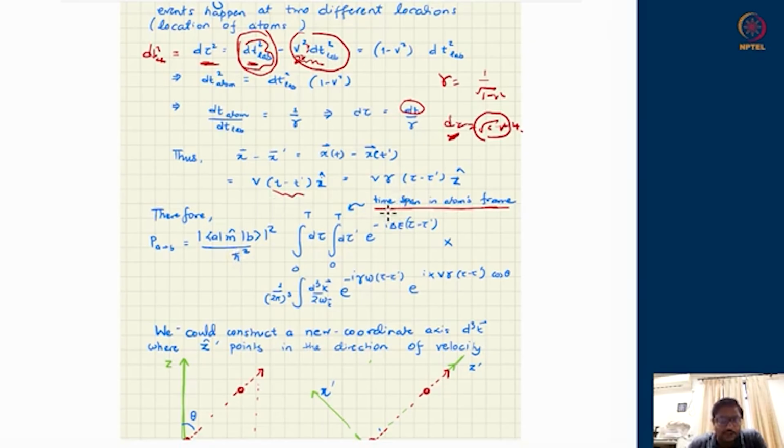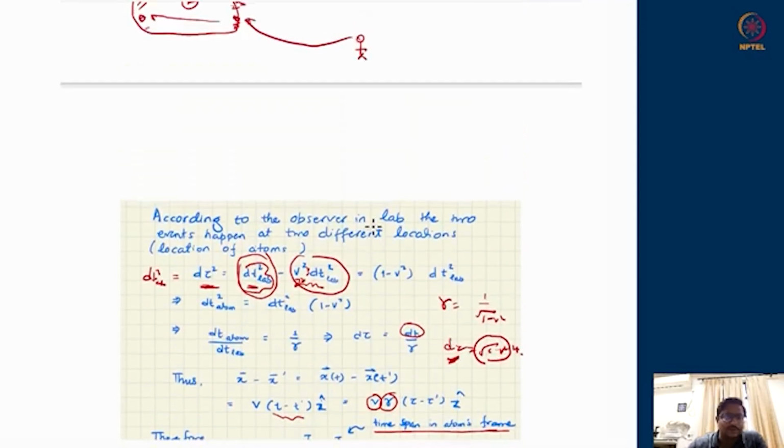We already know that this is related to gamma times tau minus tau prime, because you see dt lab is gamma times dt of atom. So therefore, this is the time separation in lab frame. That will be gamma times the time separation in atom frame. At the cost of gamma, this velocity gets corrected, and this is the event being recorded, the spatial difference as seen in the lab frame.